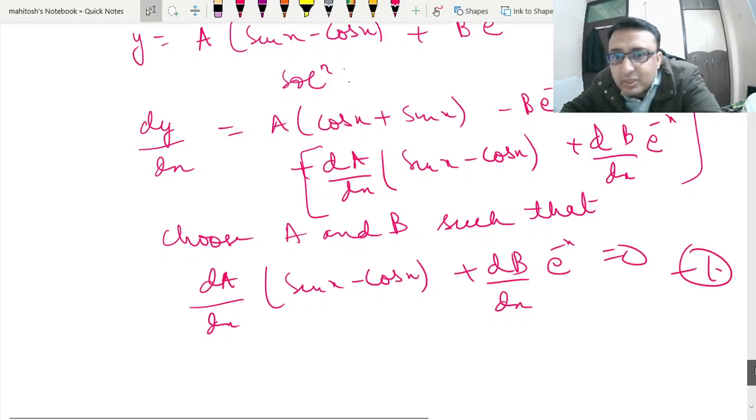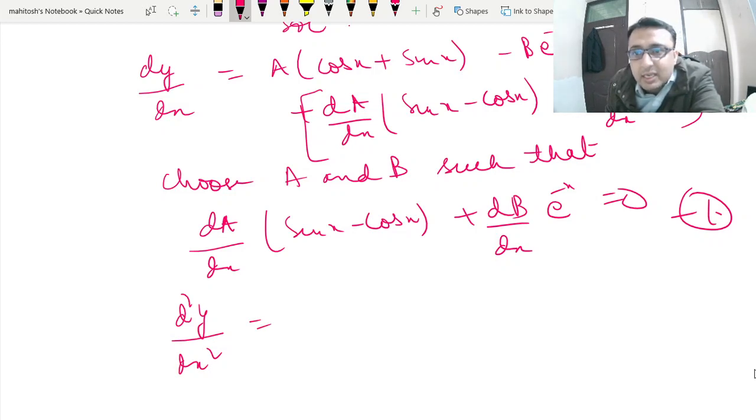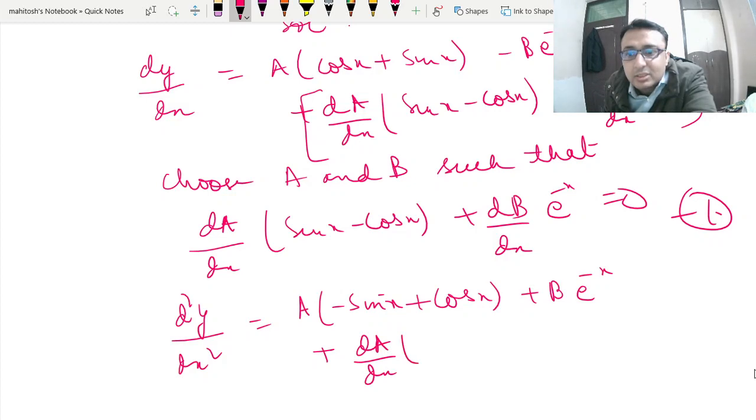Now d squared y upon dx squared we can write as A times minus of sin plus cos, plus B e to the power minus x. We can also differentiate this term, that is dA/dx (cos x plus sin x) minus dB/dx e to the power minus x.